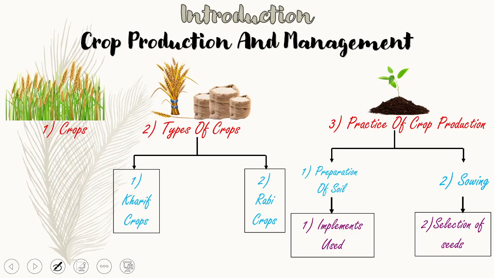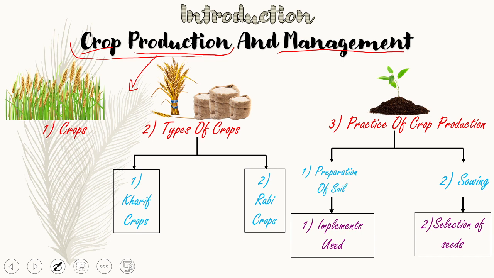First, the introduction part. Now, as we know what is crop, when a small plant is grown on a large piece of land for more harvest to get money out of it, then we call it a crop production activity. Management means to maintain something, and here crop production means produce. The word itself tells us the give and take of money is production.